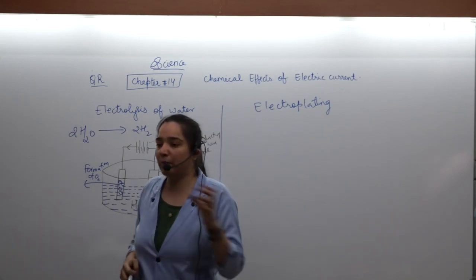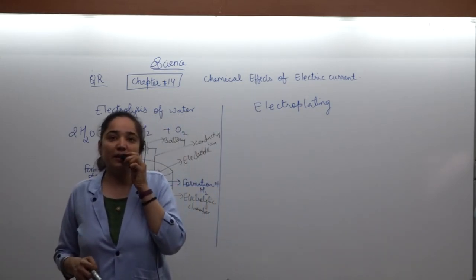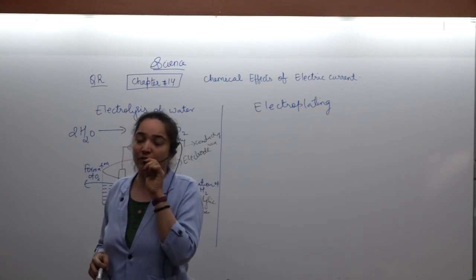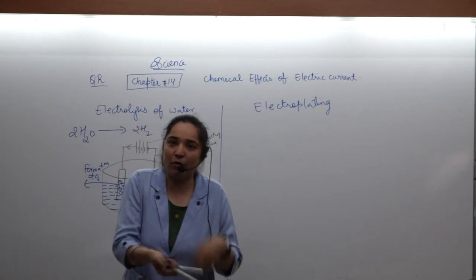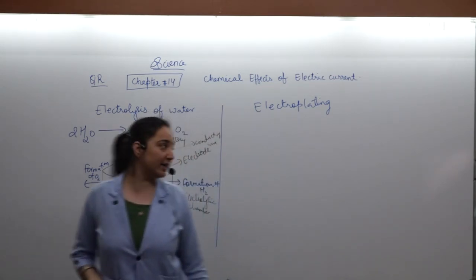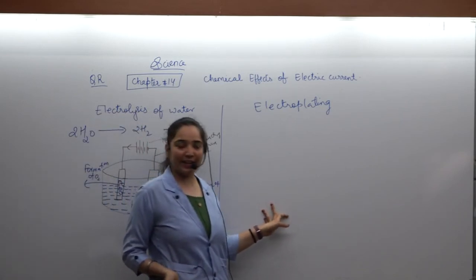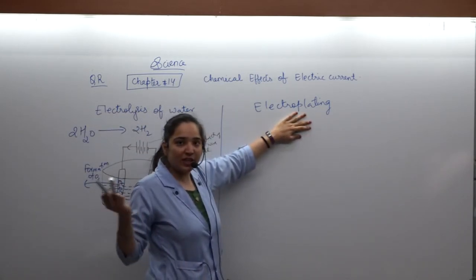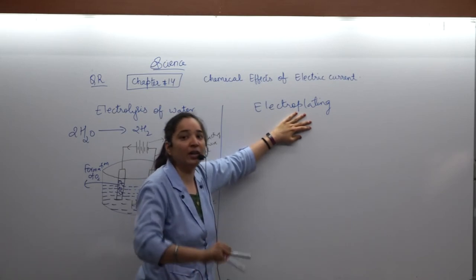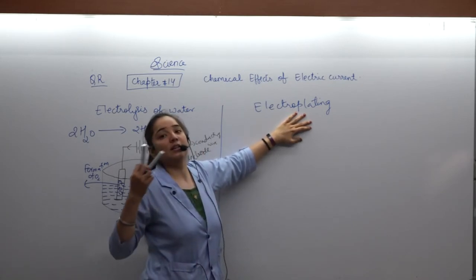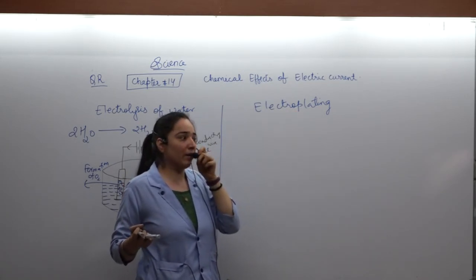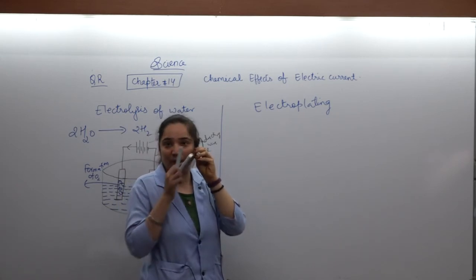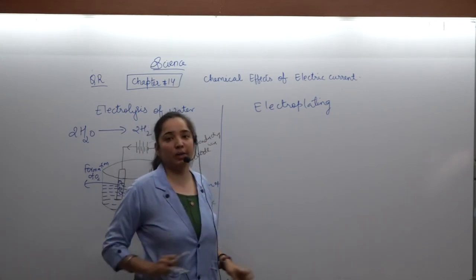Many times you might have heard people say they gave a coating of silver or gold. What is this? Do they dip it in water? No, it's not like that. That is the process of electroplating, in which the desired metal, or a costlier metal, can be deposited on a cheaper metal.